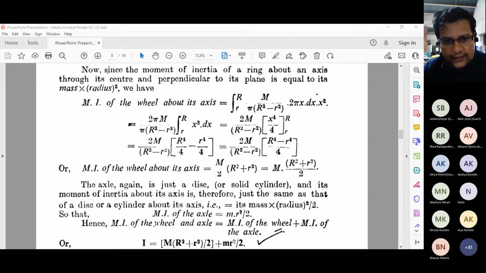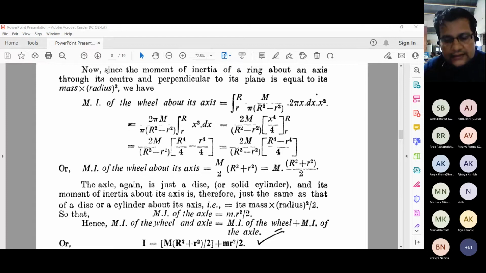We calculated yesterday that the value for the wheel part is half of M times R square plus r square, because the annular portion was removed. But we need to add the axle value also to get the MI of the complete body.